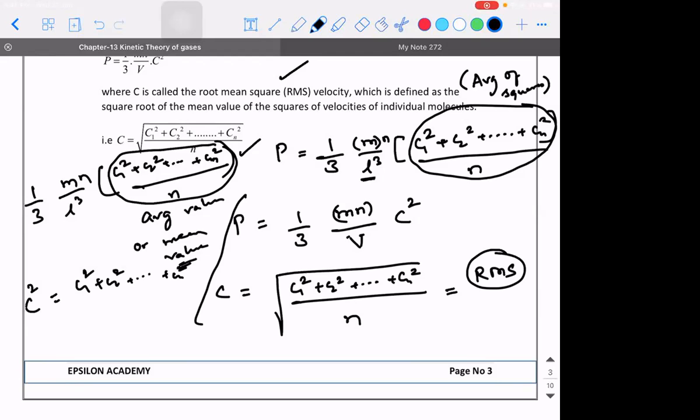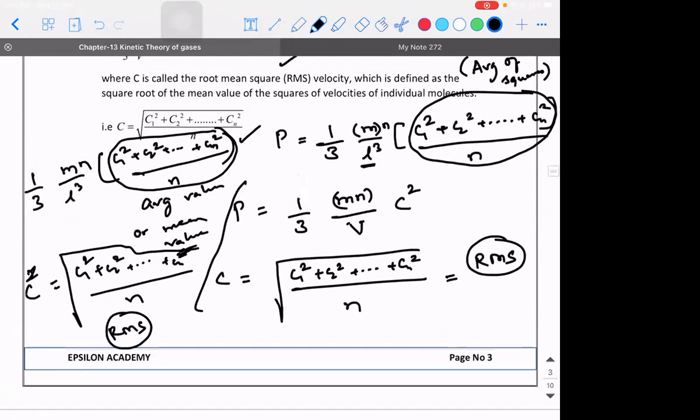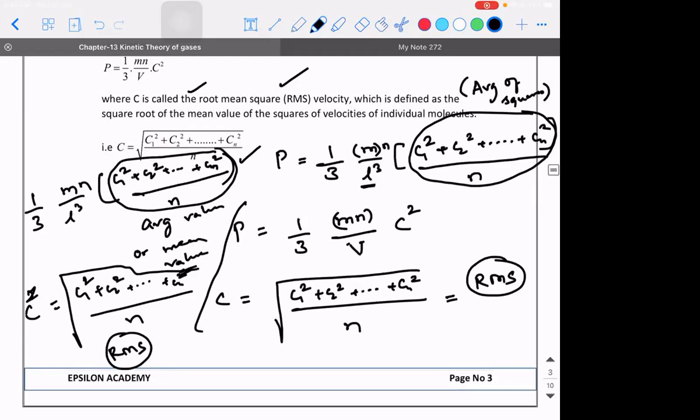That point is clear. Then what will be the value of C? C will be under root of this value. Under root means it is the square root. Root of whom? It is the root of the mean square. So that value is what is called RMS. R stands for root, M stands for mean, S stands for square. Means you're taking the average of the square values and taking the square root of it. Is the point clear? Rohan? Clear, sir.